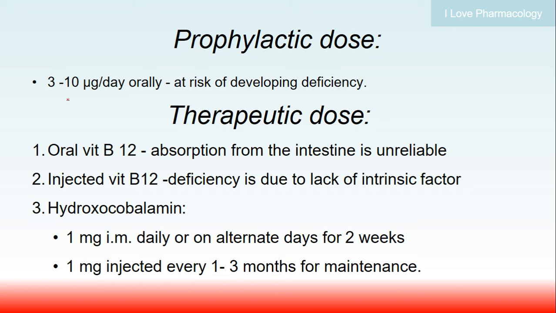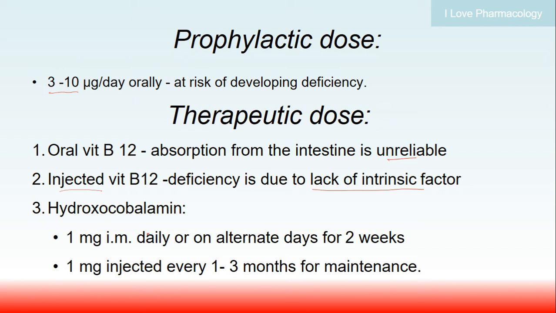Coming to the prophylactic dose, if there is a predisposing factor which can lead to vitamin B12 deficiency, you can give 3 to 10 micrograms per day orally to patients who are at risk of developing deficiency. For therapeutic doses you can give oral vitamin B12, but the absorption from the intestine is unreliable, so you can give injectable vitamin B12 in case of deficiency, mainly due to the absence of intrinsic factor in the stomach.